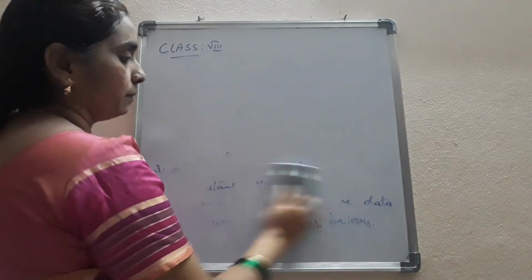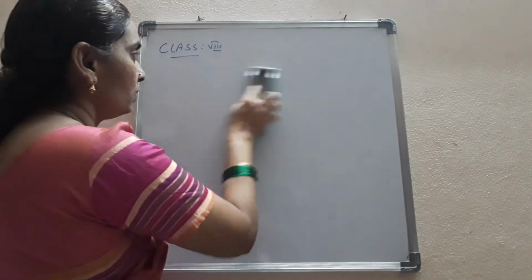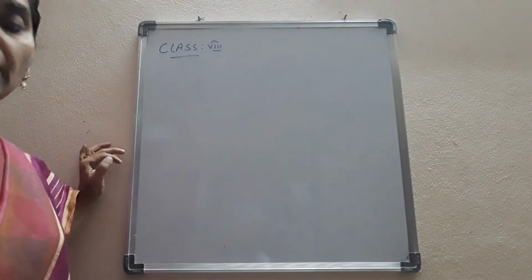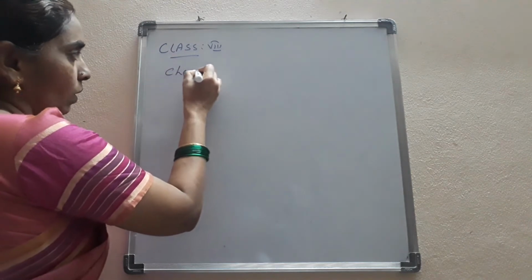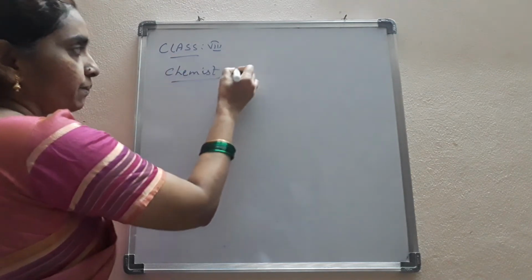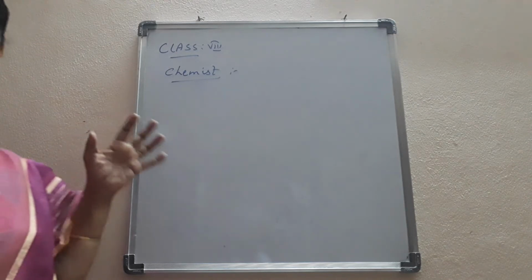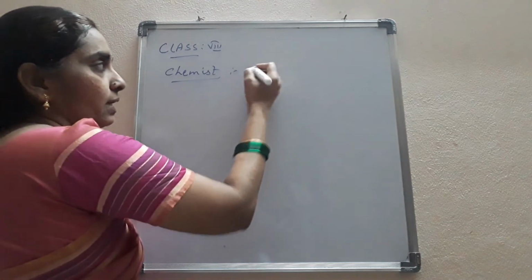Mostly you know about science, which includes all these three subjects, isn't it? So the research made by them in chemistry, the chemist, his work is he observes the rate of one chemical reaction at different temperatures. So what does he do?